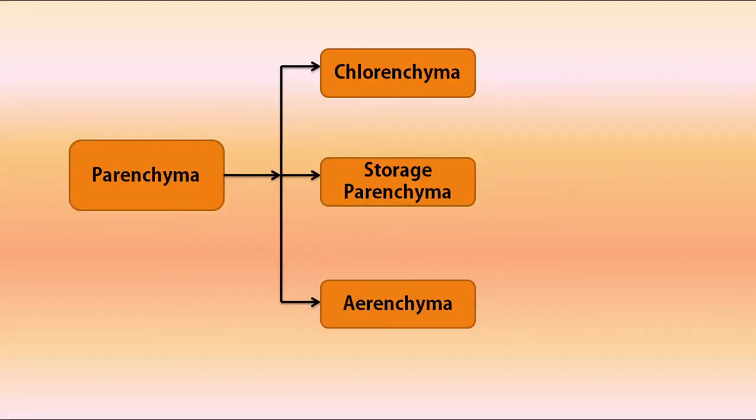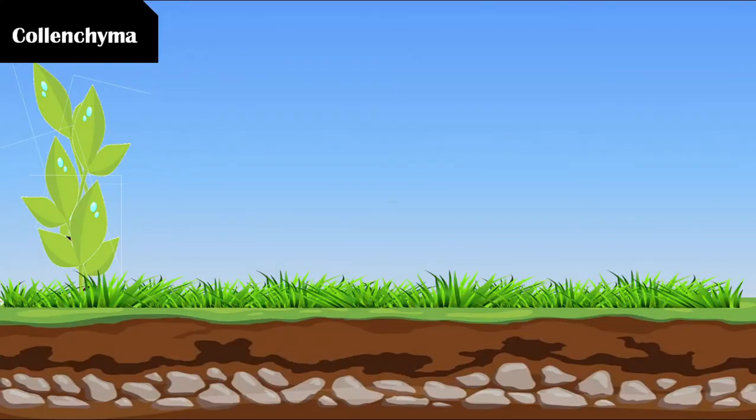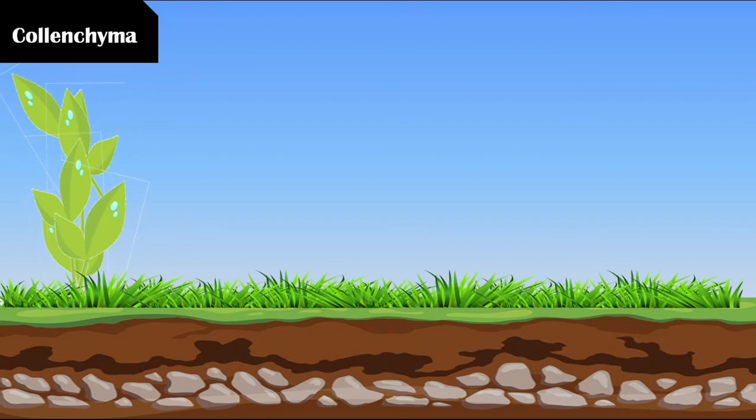So we can say parenchyma tissues are of different types. The parenchyma which contains chloroplast is known as chlorenchyma, whereas the parenchyma which is able to store sugar and other nutrients is termed storage parenchyma, and the aerenchyma contains large air cavities and provides buoyancy to the plants. Now let us learn about collenchyma.